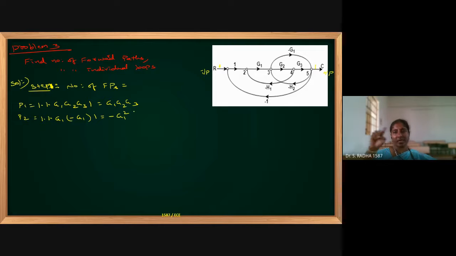I cannot repeat any node. I cannot repeat any branch. That is the condition for finding forward paths or individual loops. For forward paths, I must start from the input, and ending should be at the output. Straight forward direction I have to travel. At any node I cannot repeat, any branch I cannot repeat, come back and go again. Those things are not allowed. So only two forward paths I am getting in the given question.